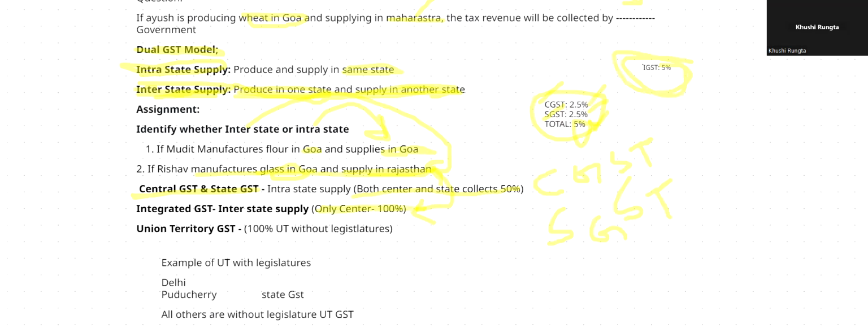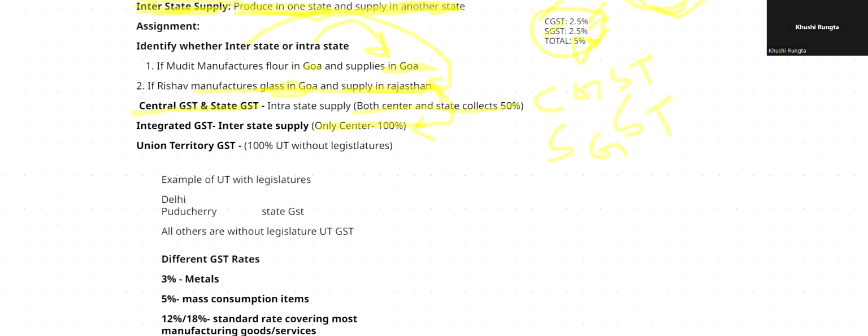Now, apart from states, we have union territories also. There are union territories with legislatures and without legislatures. We have only two union territories with legislatures, Delhi and Puducherry. They will still be subject to state GST.